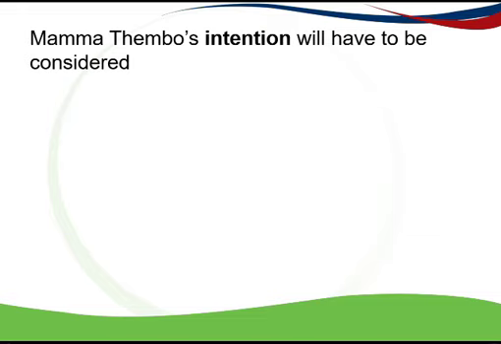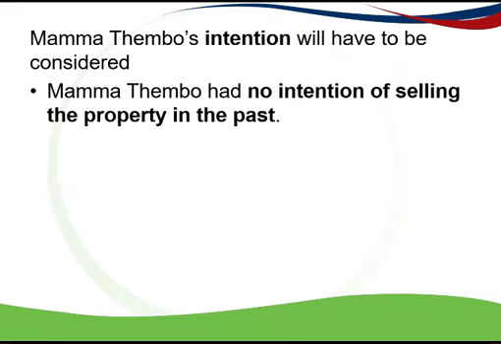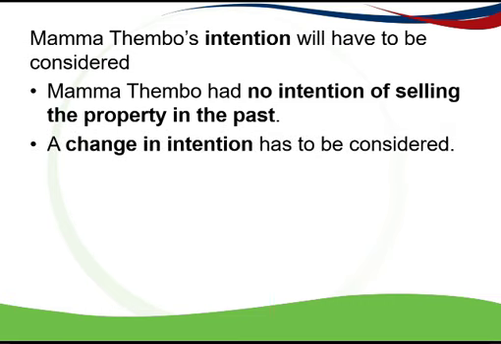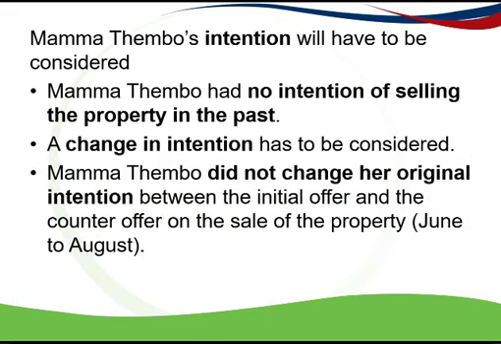So how do we prove capital nature? Well, first of all, we need to look at Mama Tembu's intention. And it seems from the information that she had no intention of selling the property in the past. So nothing over the last 9 years has indicated that she wanted to sell it. She hasn't been trying to sell it, and she's been operating as a guest house. We'll have to consider whether she's had a change of intention, and it doesn't seem that she changed her original intention between